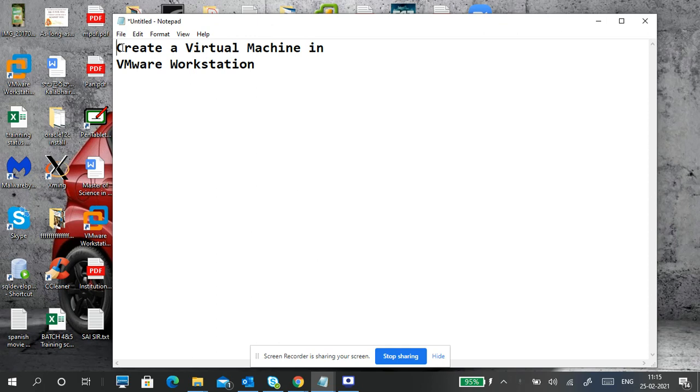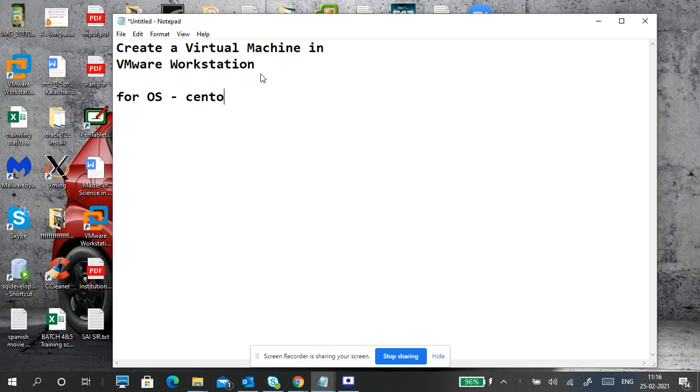Okay, so first I want to create a virtual machine in VMware Workstation. Why are we creating a virtual machine? We are not creating it plainly. We are creating it for a particular operating system, so we have to install that particular operating system only. Which operating system currently?